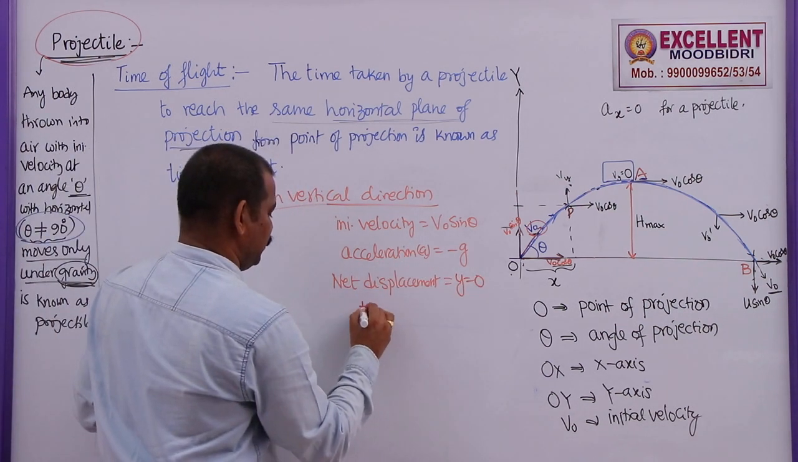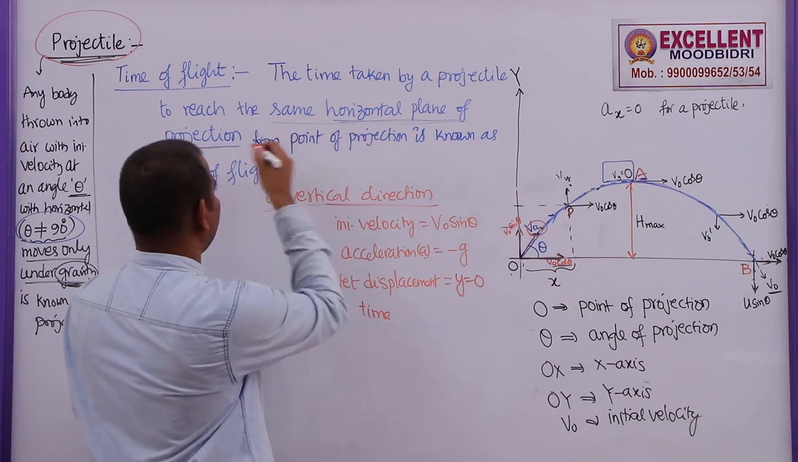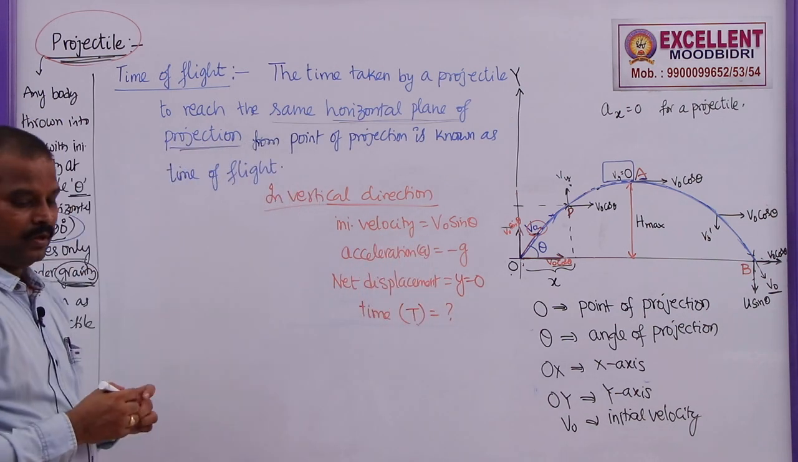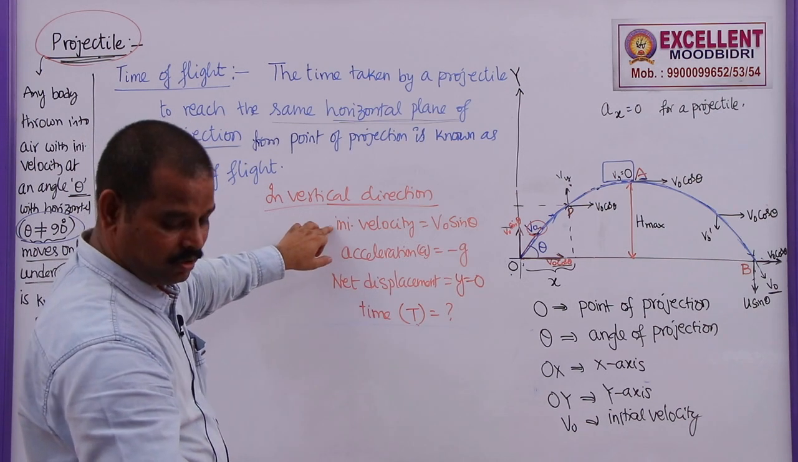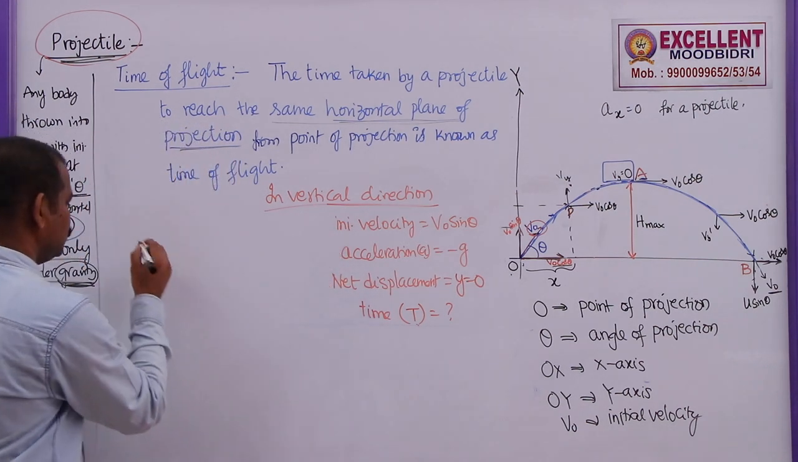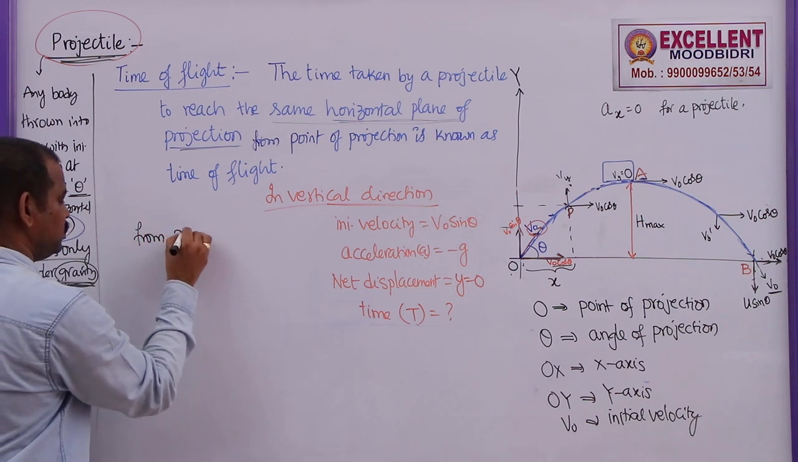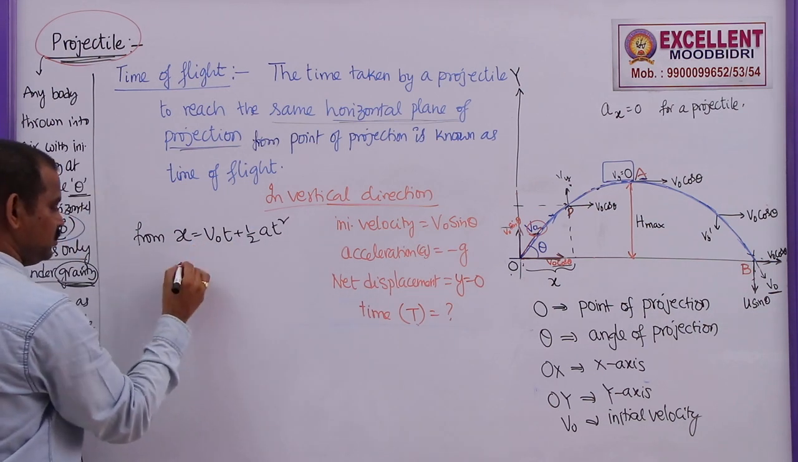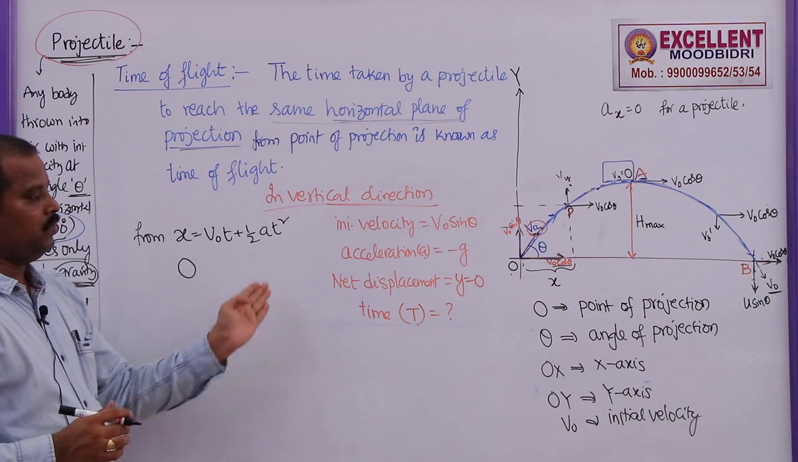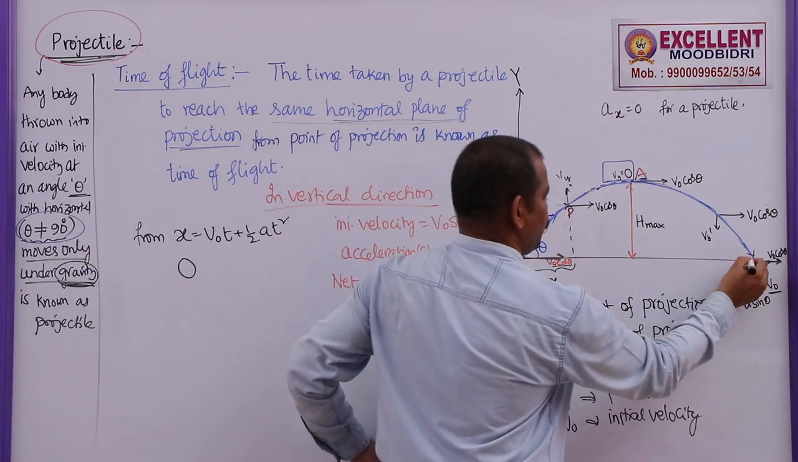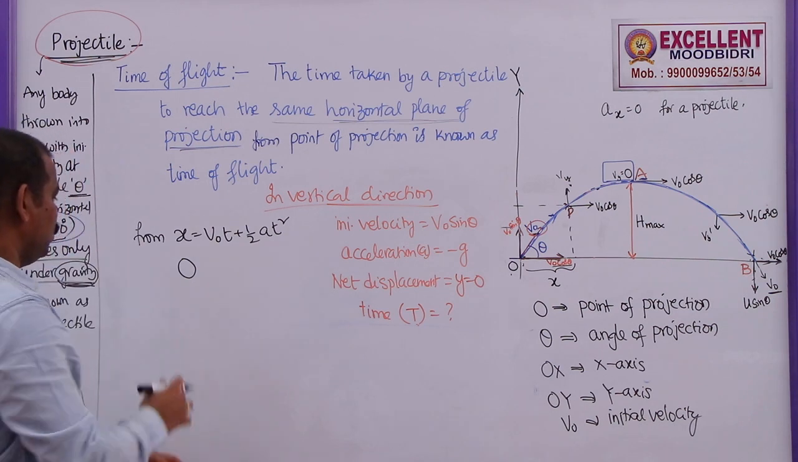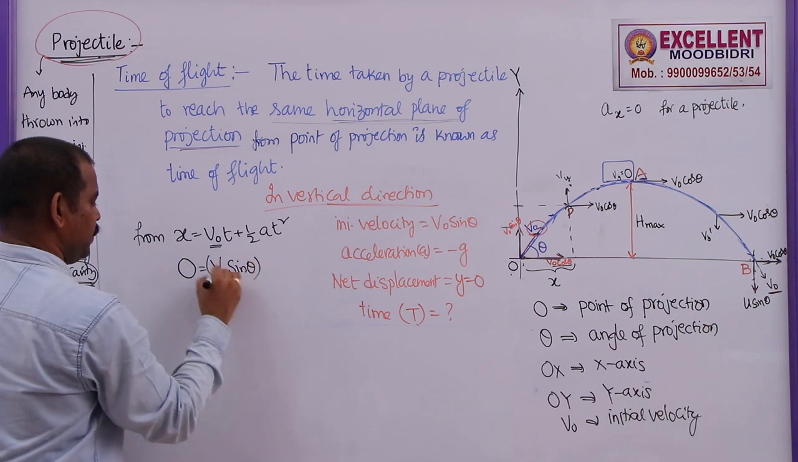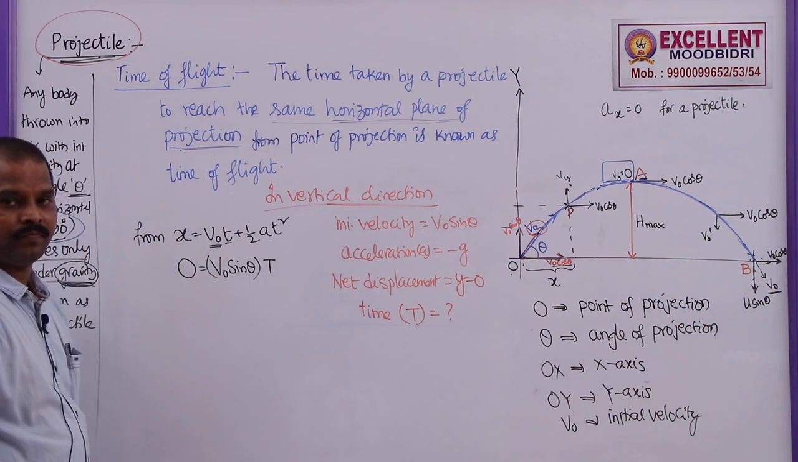And what is the time taken to reach that point B, that is a horizontal plane of projection? This I call time of flight, that I am going to find. Now, you see this one: velocity initial, acceleration, displacement, time. So, from the equation x is equal to v naught t plus half a t square. Here x is 0, that is the displacement from O to B. From O to B, net displacement along the y-axis is 0. So, displacement is 0. Initial velocity v naught sin theta, time is equal to capital T